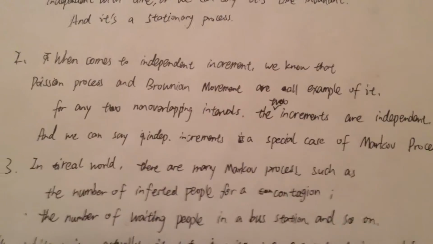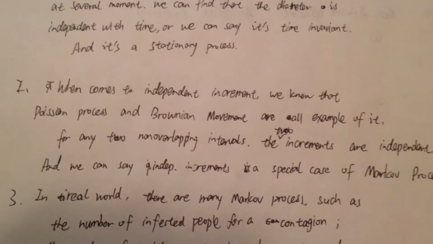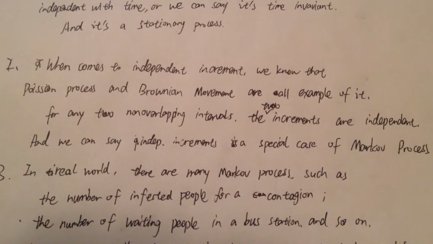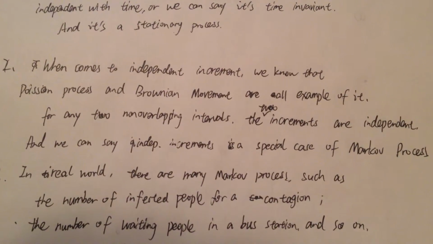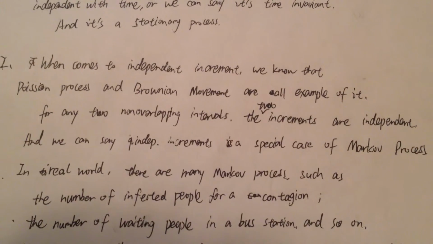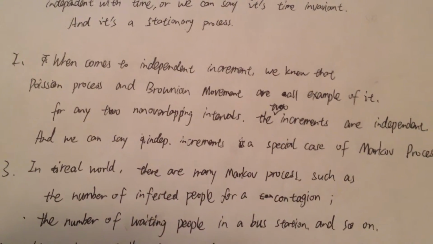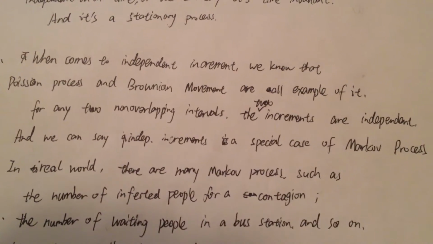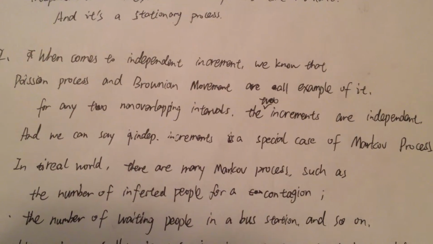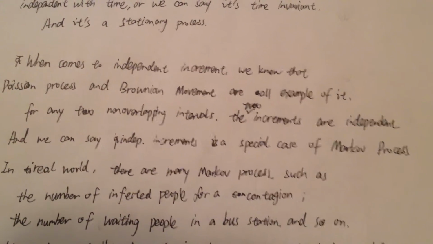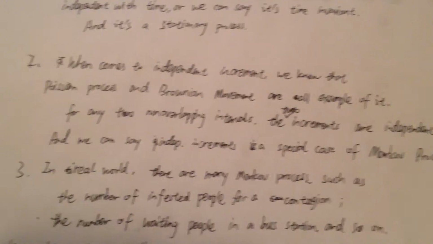And the second comment is, when we say independent increment, we know that Poisson processes and Brownian movement are all examples of it. For any two non-overlapping intervals, the two increments are independent, and we can say independent increments is a special case of Markov process.